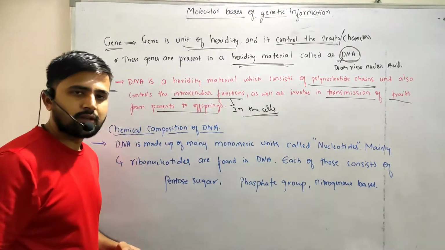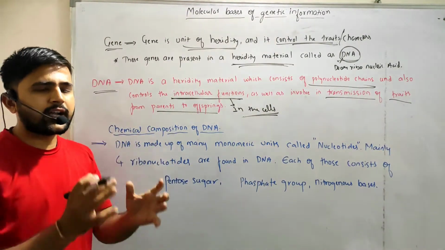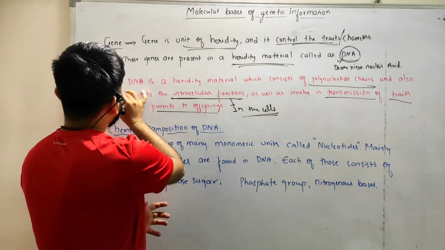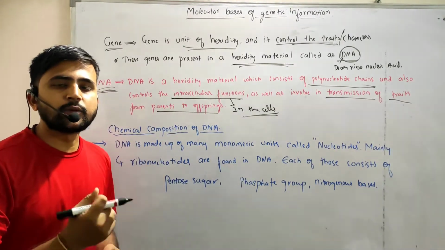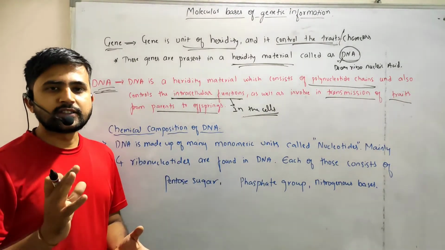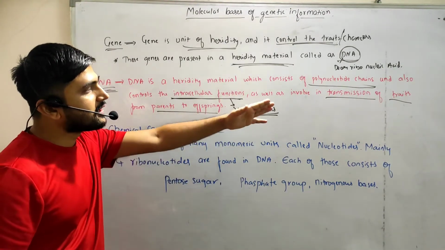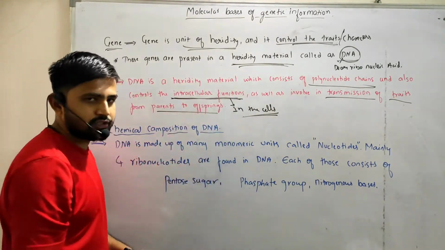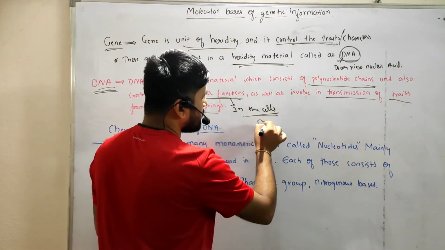Because DNA is found in the nucleus, and the nucleus is present in the cell. So whatever the intracellular functions are, those are controlled by this DNA. How exactly? DNA has the capacity to produce proteins, which are required for cellular functioning. So it not only influences the transmission of traits, it also influences the intracellular functions by producing certain kinds of proteins.